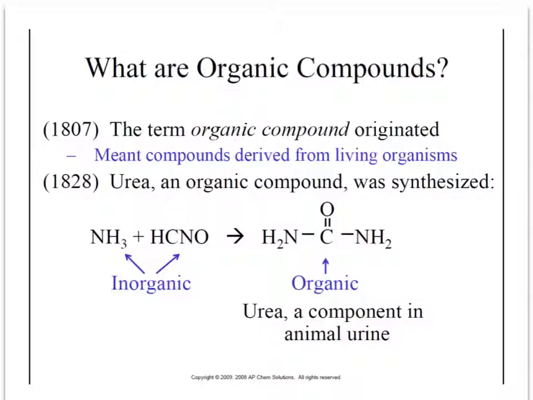still use it. Organic compounds, originally they thought they only came from living organisms. So they originally thought that these organic compounds that they found, the guy who coined the name was Jöns Jacob Berzelius, and so he thought that organic compounds came from living things, and then that there was inorganic compounds, and those came from non-living things.